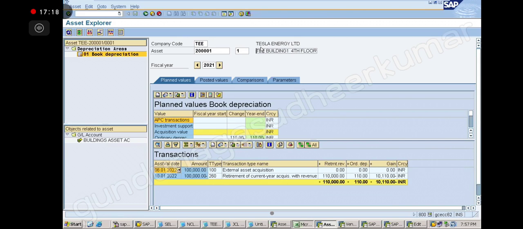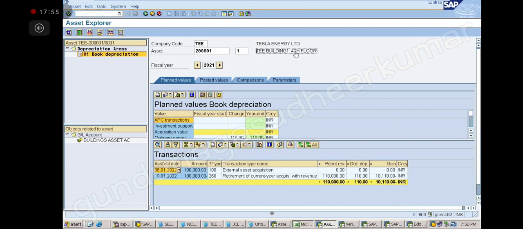So what would be the capitalization date for the new asset? Capitalization date, sir, for the new master asset? Capitalization date is nothing but the asset put-to-use date, right? When I will start using it. No, sir, I'm asking about the new asset we are transferring. It has been used for 2 years. Once we are creating a new asset master record, we have to mention it, right? It will be taken as today, because we are transferring it from today, right? Yeah, it will take today.